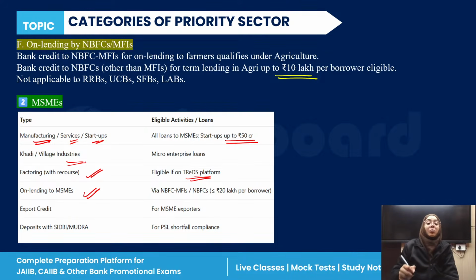On lending to micro, small and medium enterprises, here it is up to rupees 20 lakh per borrower. So the maximum limit is up to rupees 20 lakh per borrower. Okay. Export credit is also countable, and if you have any deposit with SIDBI and Mudra banks, this is also countable under the micro, small and medium enterprises priority sector advance.